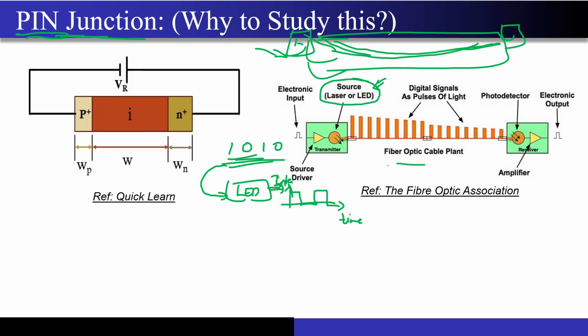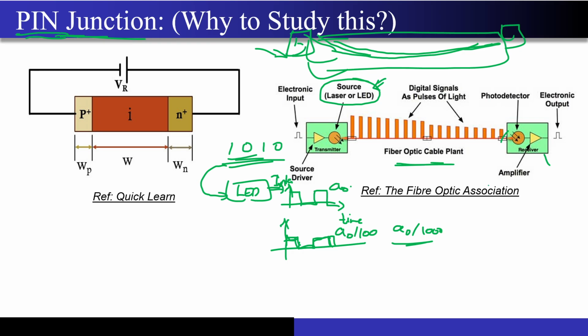Because of the loss in the optical fiber cable, the intensity that you are seeing over here will actually reduce, correct? So let's say this was A0, then this intensity that I am drawing over here will reduce to maybe A0 by 100 or maybe A0 by 1000 also, correct? Now at the other end, this modulation in the intensity, I have to convert it into electrical energy,